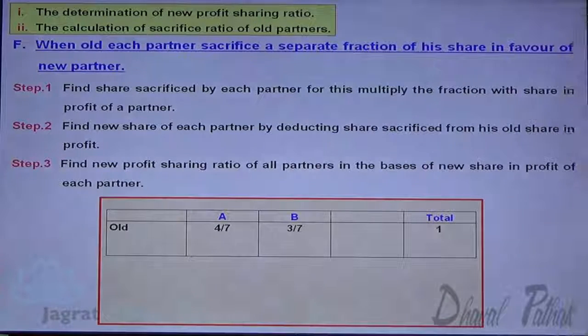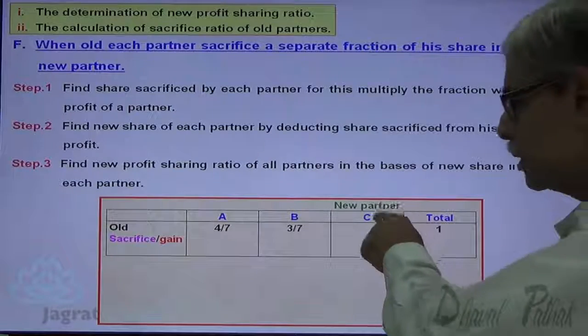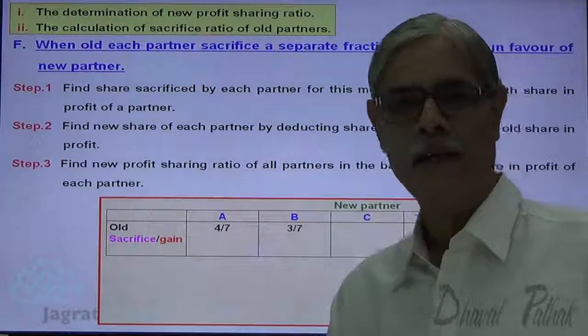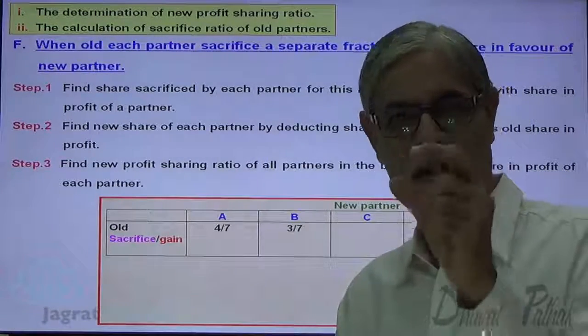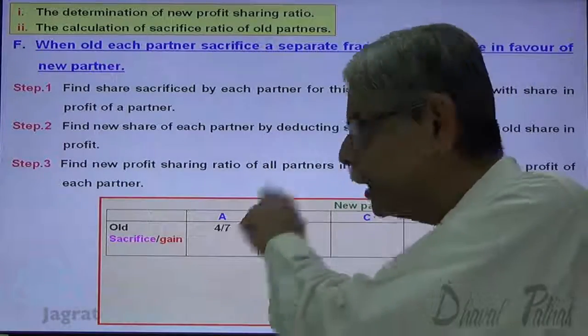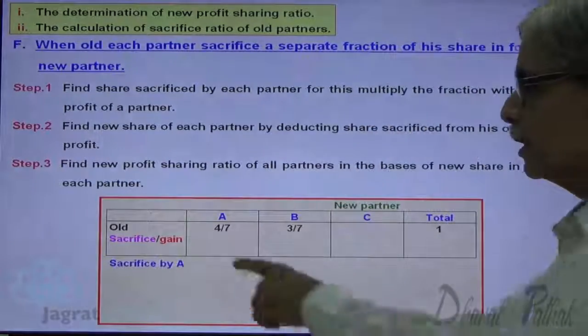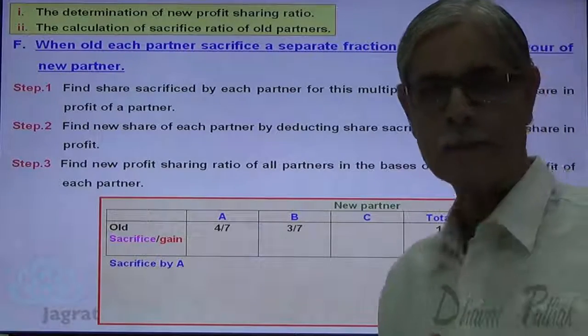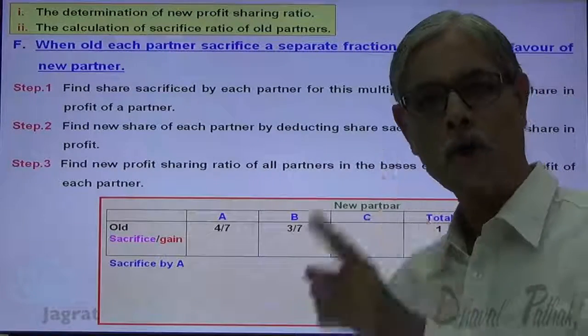Now a new partner is admitted, C. For C, A has sacrificed a certain proportion of his share. So here sacrifice by A is 1/4 of his share.